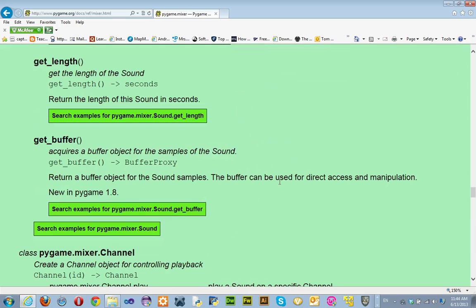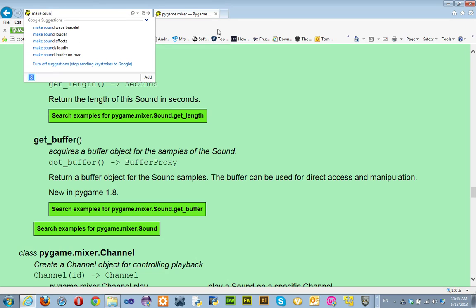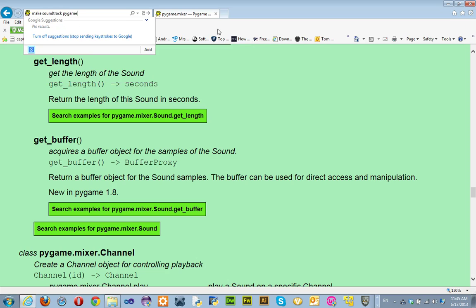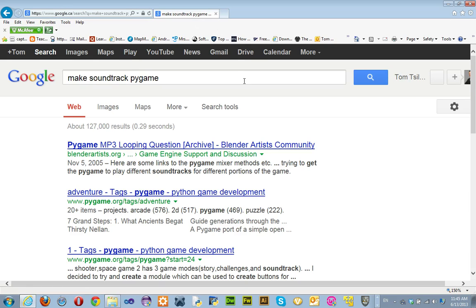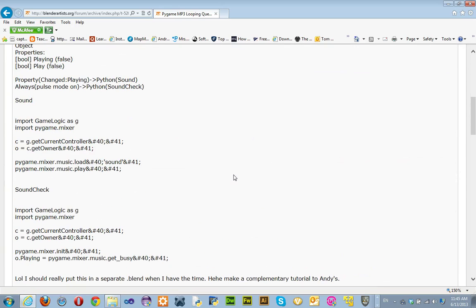There's so much up there, and it's really quite clear as to how you can use it and what to do with it. And even if it's not here, let's say, for example, I didn't think to look here on my Pygame.org docs. I can just, again, type in with my Google and say, make soundtrack Pygame, right, as an example. And then you might be able to go here and it'll give you an example of how to do it. And there's so many people asking questions, and there's probably your question's going to be answered somewhere.